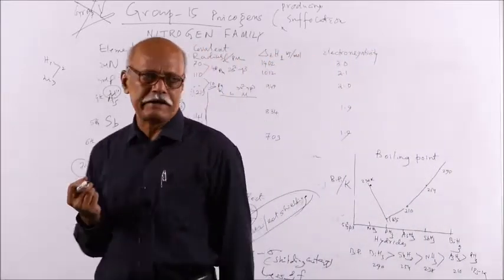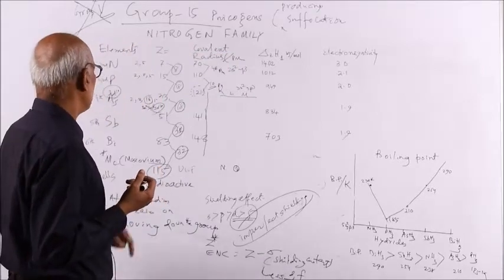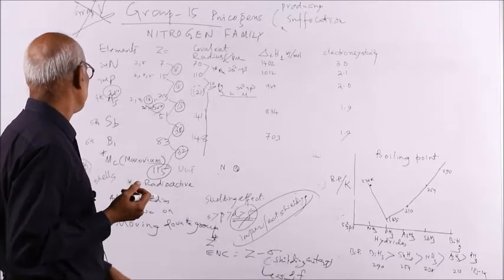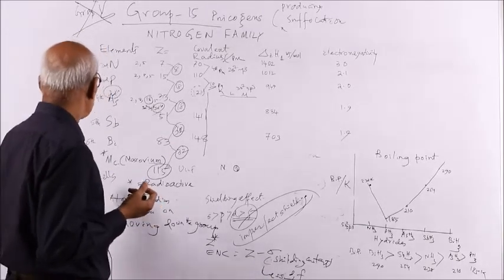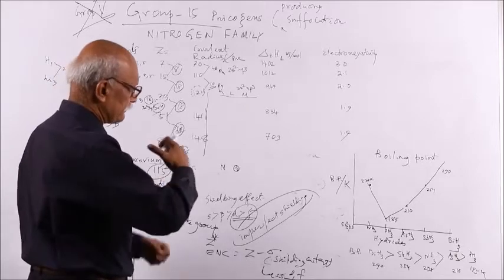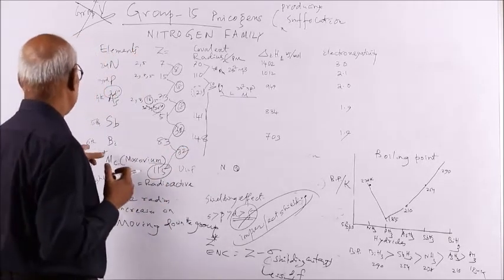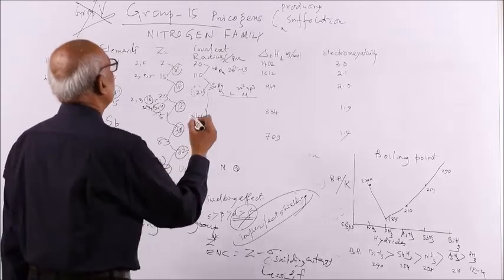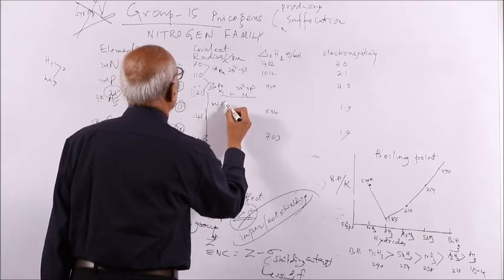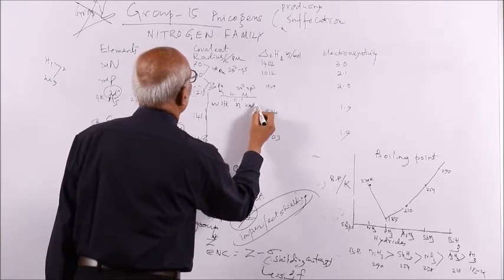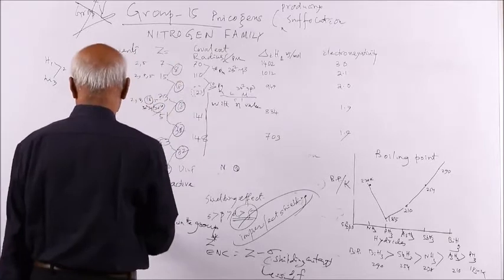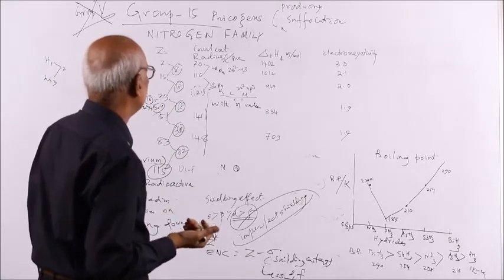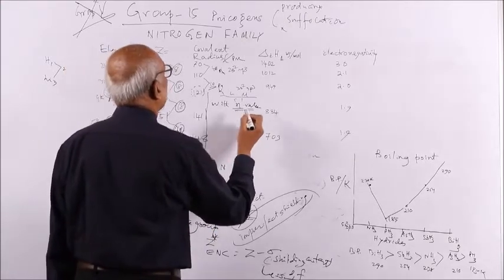Why does the atomic radius gradually increase on moving down the group? Size increases due to the inclusion of different shells. As the shell number or the principal quantum number, the n value, increases, the size increases. Size increases with the n value, the principal quantum number. The n value for nitrogen is 2, but for moscovium it is 7. So as the size increases, the n value is also increasing.